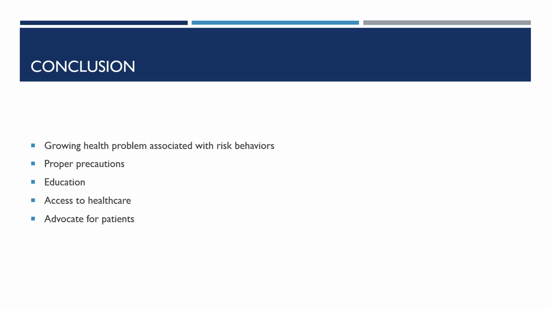So in conclusion, you can see that this is a growing health problem associated with risk behaviors among this population, but with proper precautions such as PrEP, and educational points that healthcare providers can give them on where to seek help and how to go about preventing it, using things like condoms and PrEP can help decrease the risk of acquiring it. Gaining that access to healthcare, having those free clinics, giving them information, pamphlets, anything like that about places like Evergreen can help them understand and realize that there are places out there that can help them.